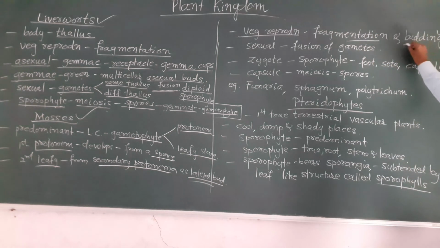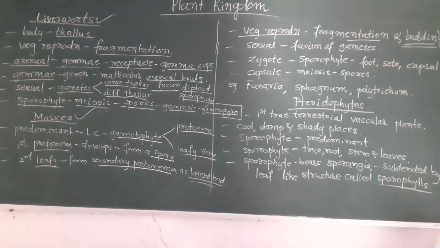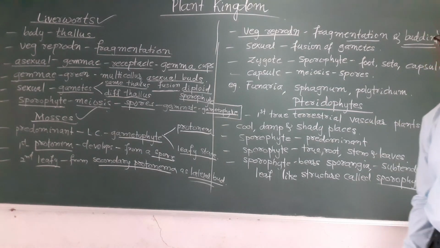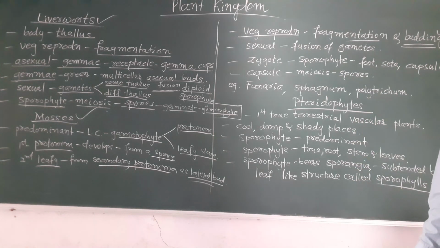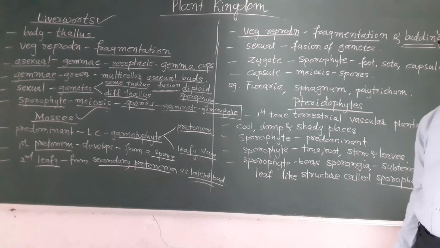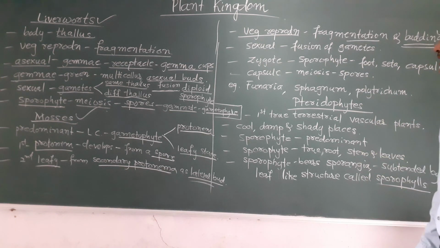Likewise, it also reproduces vegetatively by formation of buds. A bud is a structure which is initially attached to the parent body, and later on it detaches and develops into a new individual.